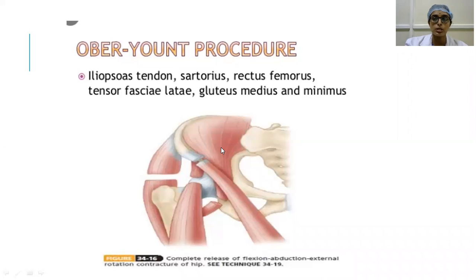In Yuan's procedure, there is another procedure where laterally at the distal femur, the ITB is released. So that is one more procedure.